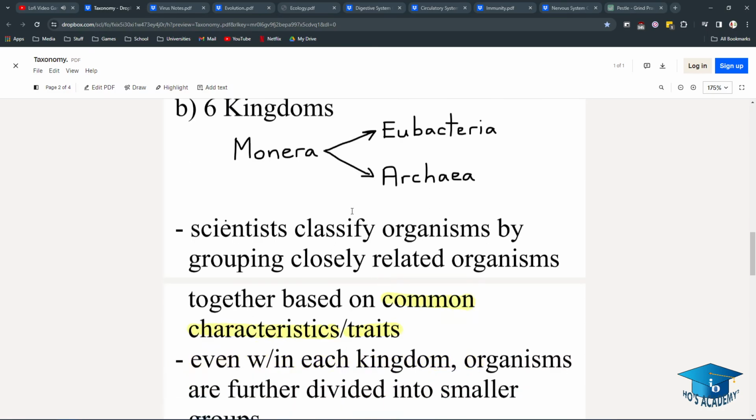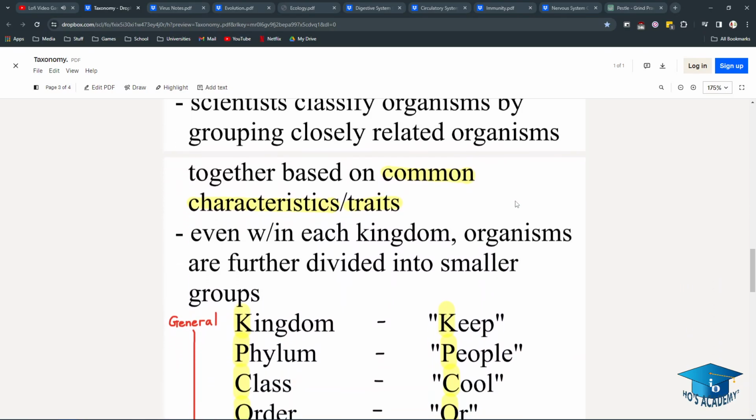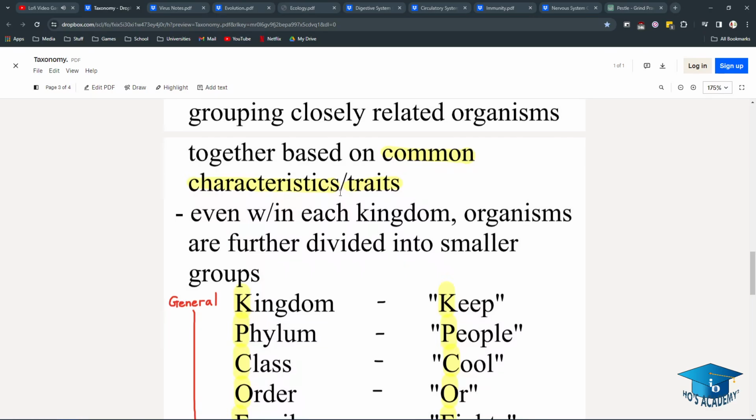And now scientists classify organisms by grouping these closely related organisms. For example, we know them as dogs, but there are many breeds of dogs. Humans, we're all people. We're all Homo sapiens, and we know that we are close relatives of monkeys, apes, and such. And they're based on common characteristics and traits.